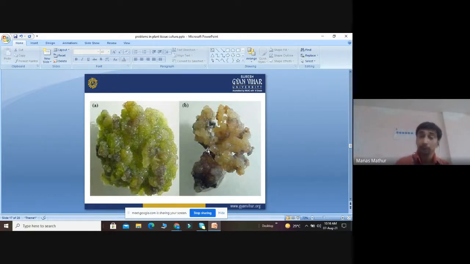Now this browning, as I told you, is directly related to the activity of PAL, phenylalanine ammonia lyase. When we use antioxidants like ascorbic acid, citric acid, or PVP40, they directly attack the activity of this enzyme. When this enzyme is deactivated, our plant material is free of phenolic compounds. You see, this callus is very healthy. It is green in color and can easily germinate. But this callus will not germinate. Why? Because it is brown in color due to accumulation of phenolic compounds.